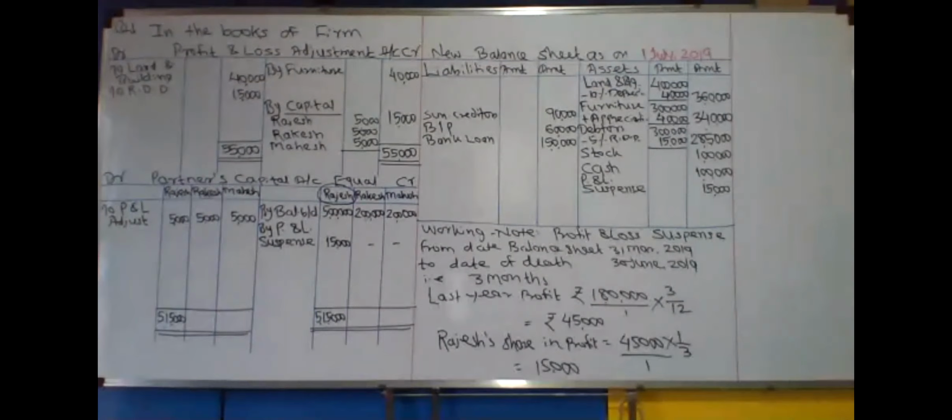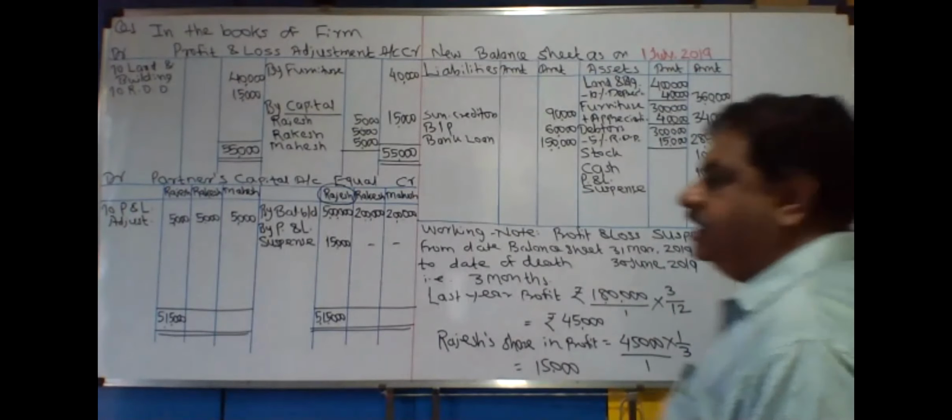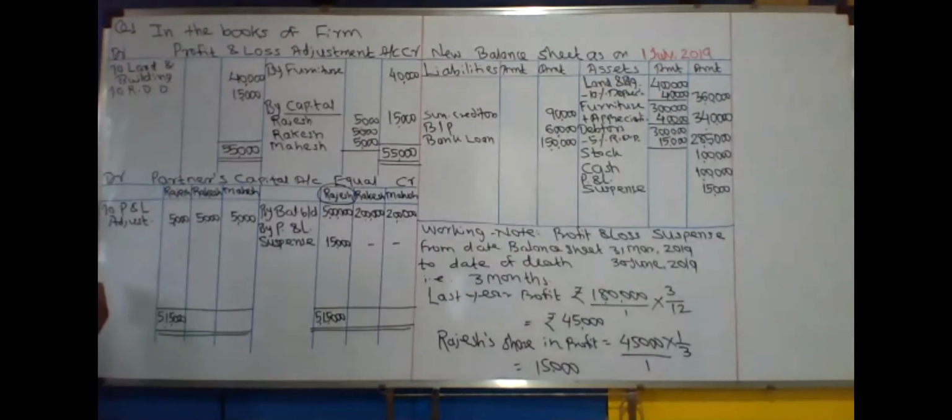Now here the difference is to be transferred. What to write? तिथं काय लिहायचं बघा. To Rajesh executors loan account.